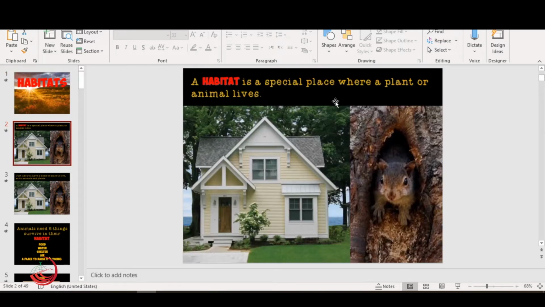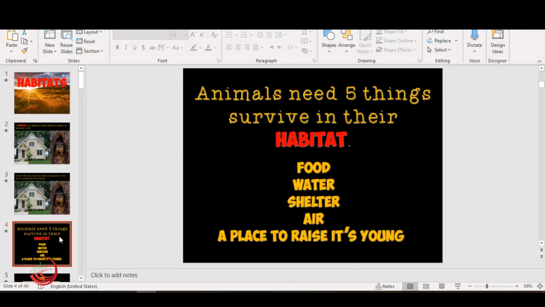A habitat. What is a habitat? A habitat is a special place where plants or animals live. Do you remember the song of Habitat, where animals and plants live? Now let's see, what do these animals or plants need in the habitat? They need food, water, shelter, air, and a place to raise their young, small babies.